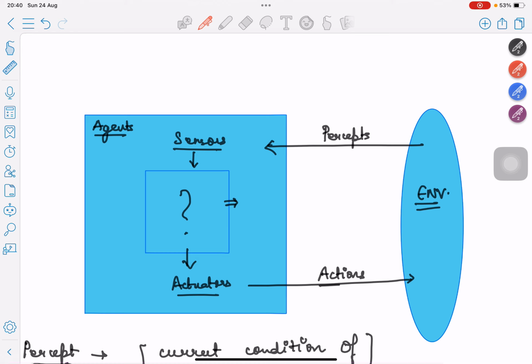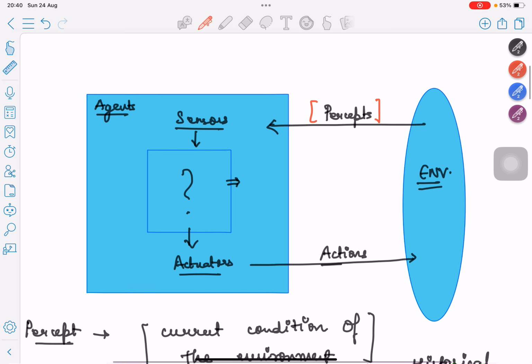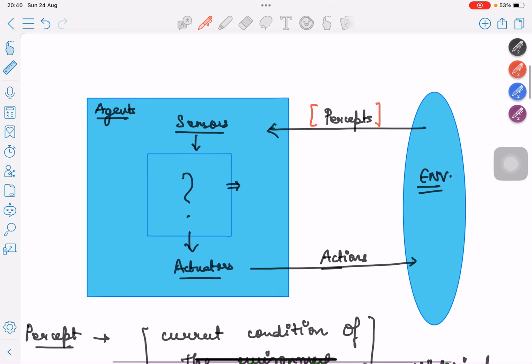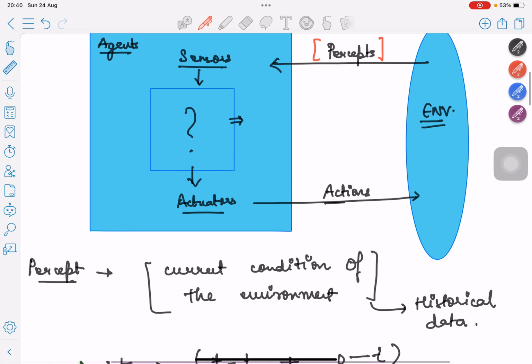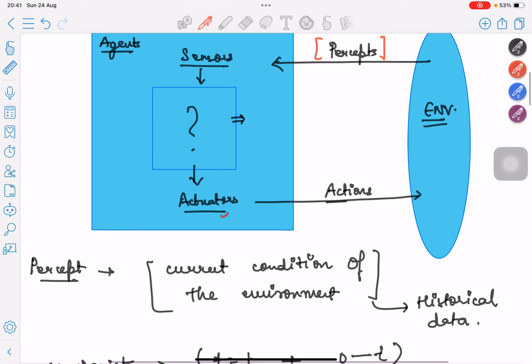From that environment, the agent perceives the current condition, and based on that perceived condition, the agent takes an action, and that action is given back to the environment through actuators. This is the entire workflow of how an agentic framework looks.